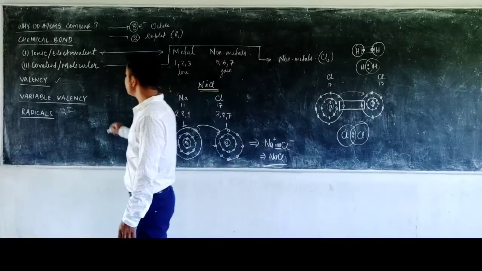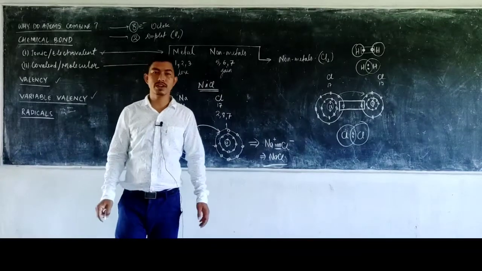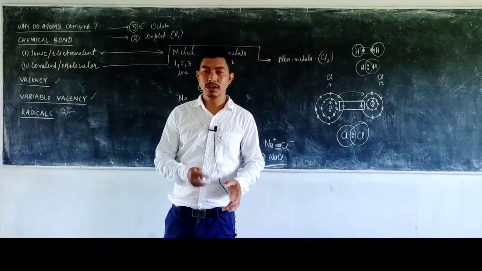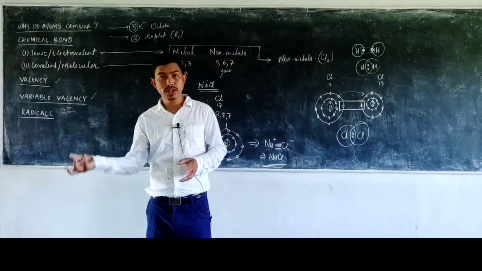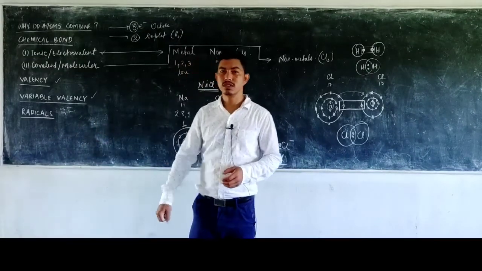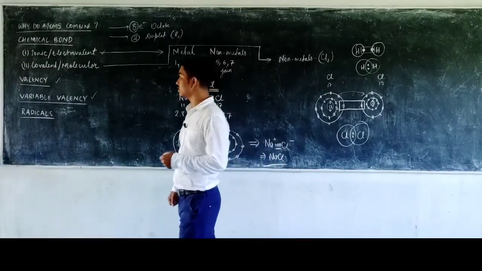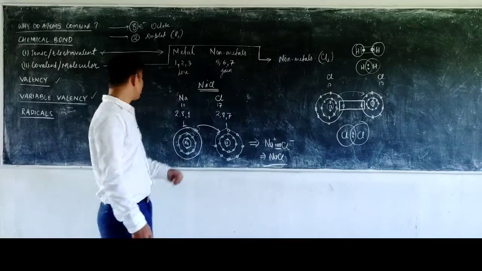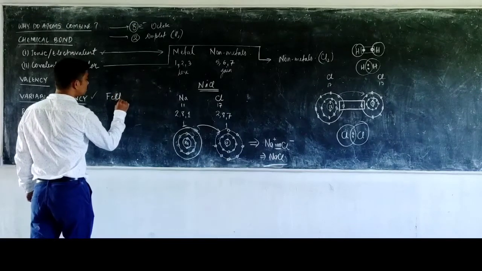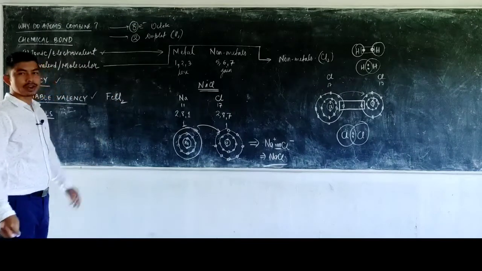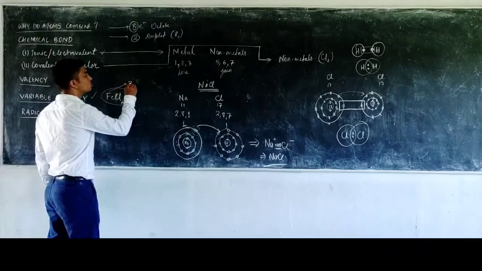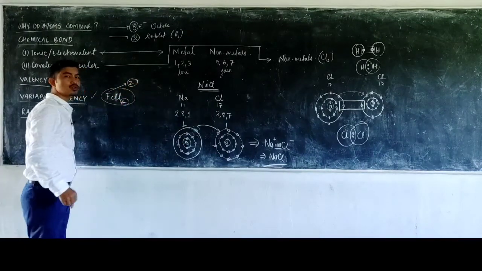Now coming to variable valency. Variable valency means that some atoms show different valencies. In some reactions, it can lose 1 electron, and in other reactions, it can lose 3 electrons. Such atoms are said to have variable valency. For example, iron shows a variable valency. For example, FeCl2, that is the ferrous chloride. When ferrous chloride is formed, the valency of iron is 2 because it can share 2 electrons.